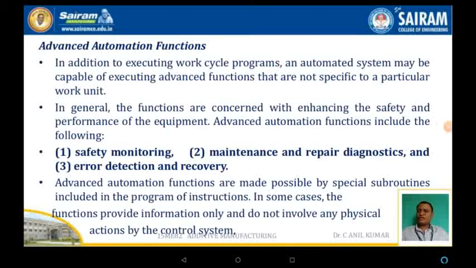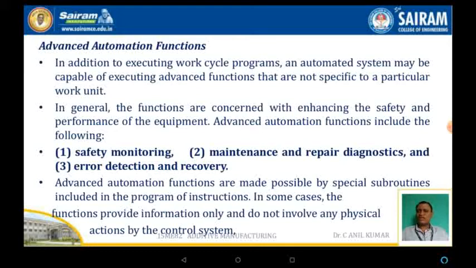In this session, we will discuss the advanced automation functions. As you know, the basic elements of an automation system are program instructions, controller, as well as a process. Especially in the control system, the input parameter, the process controlling systems, actuators, feedback sensors, as well as the output variables. Here, the control systems, actuators, as well as the feedback sensors are to be monitored regularly for the good functioning of an automation system.